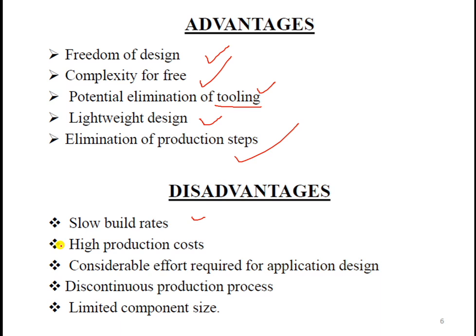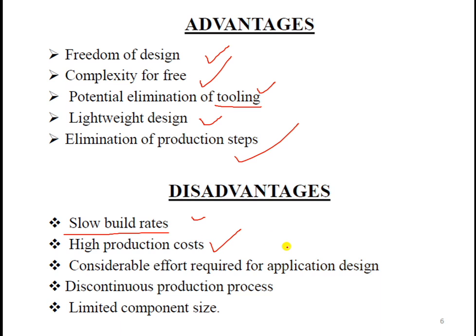Disadvantage is slow build rates. You cannot have the mass production of these particular components. Therefore, it will be usable for specialized components. NASA or the space agencies are generally using such small printers for manufacturing certain components which are required in the space shuttles.